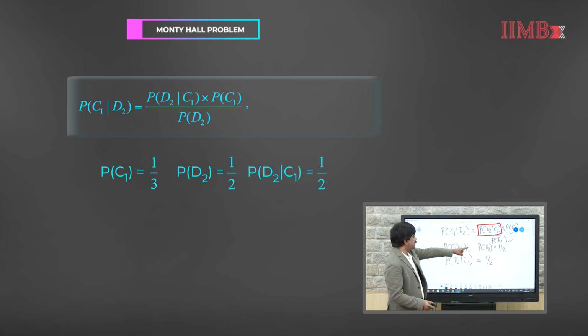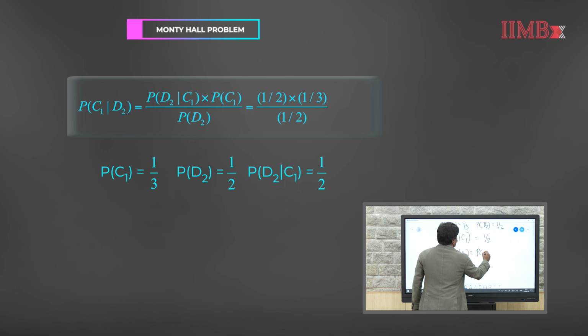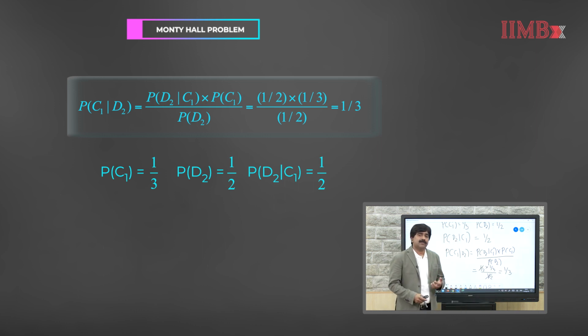Now, let us substitute all these probability values in the Bayes equation. What we will get is the probability of C1 given D2, which is the probability of D2 given C1 times the probability of C1 over the probability of D2. Just substitute all those values. What we will get is 1 over 2 times 1 over 3 over 1 over 2. So, this gets cancelled. So, we will get 1 over 3. So, basically now the probability of finding the car behind door 1 is only 1 over 3.